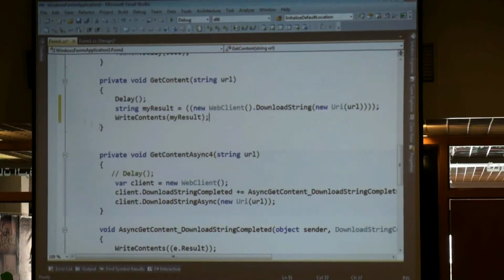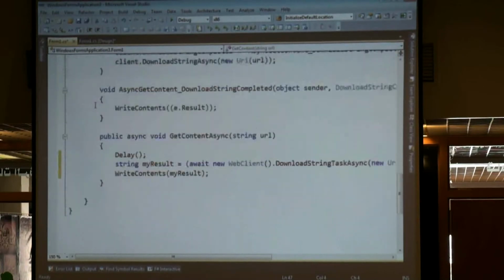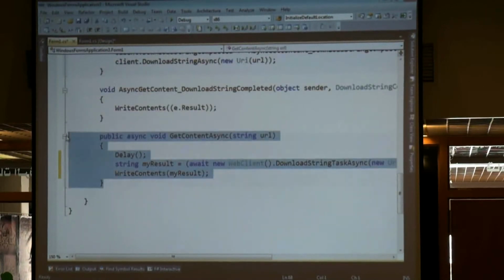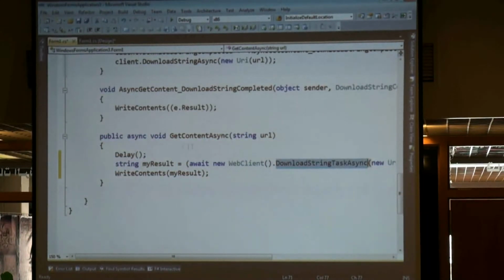So, if you compare this code with this one, the only difference is async and await. But you have to be aware of the flow of your code, how the tasks will flow. And you can cascade this. This one is an async call which has awaits inside it, so you can cascade it. Like if you are downloading multiple pages, you can write an async operation to download multiple pages and continue cascading them.